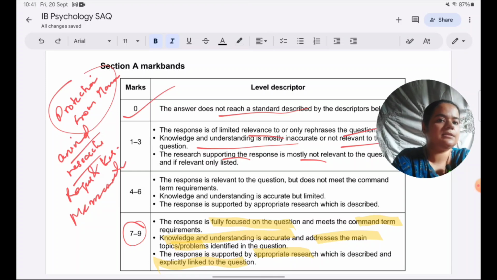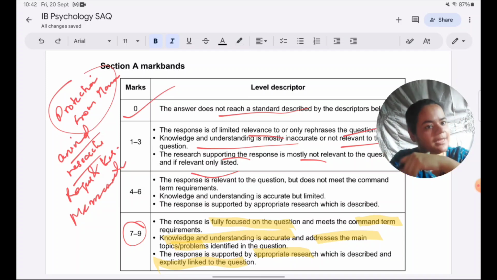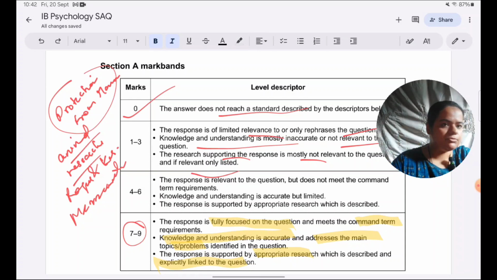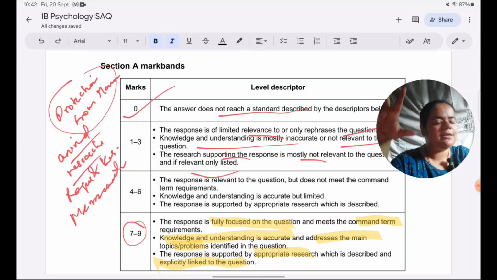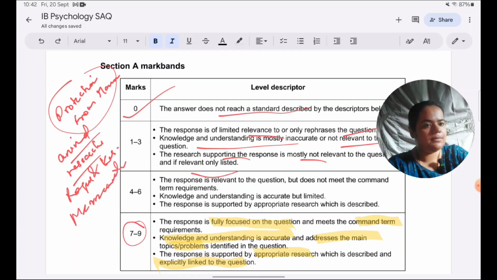So that will be considered as not relevant, irrelevant. And if relevant, supposing they are taking something which involves protection from harm, so say Maguire, in which we are not saying it's violated. Like I said, it does not have to be violated, it's met. But they are discussing how participants were protected from harm. But it's only listed. Only listed means it's not explicitly linked to the study. It is considered, okay, protection from harm was done, and then maybe one line on only those people were selected for the study who didn't get affected by the MRI, that's all. So that's just listing. It's not linking it explicitly like we did in the answer.